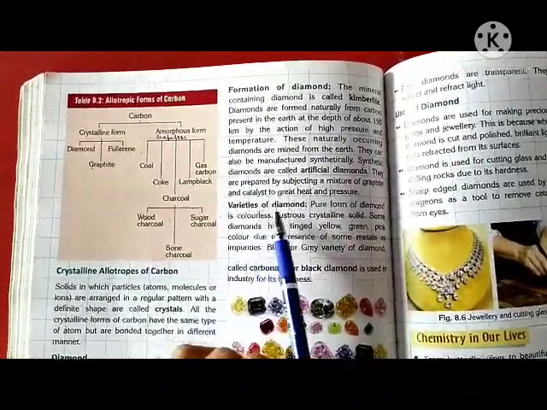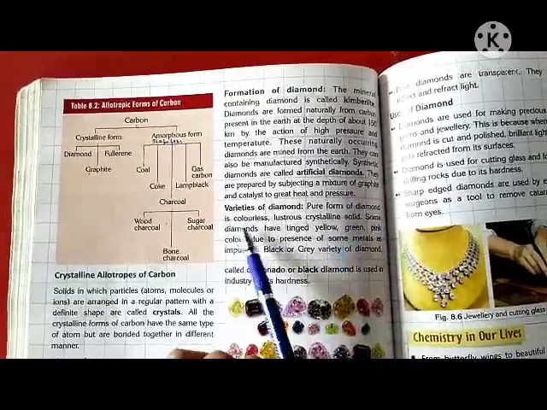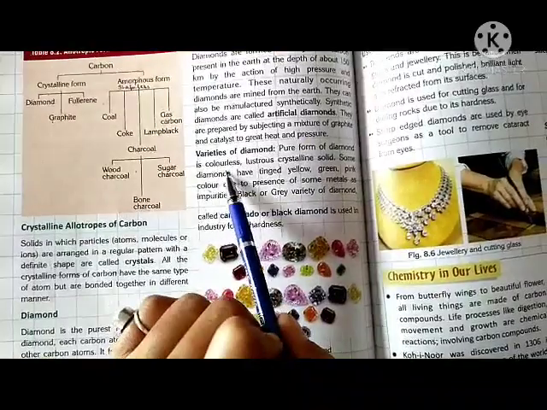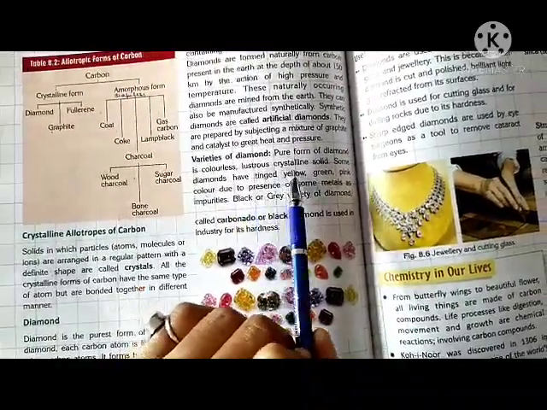Varieties of diamond. The pure form of diamond is colorless. The original diamond which is found is a colorless, lustrous crystalline solid.